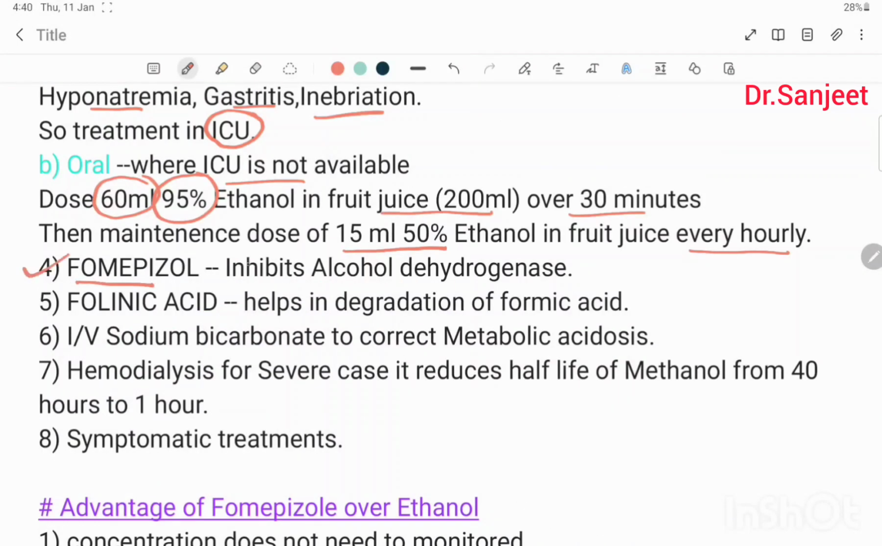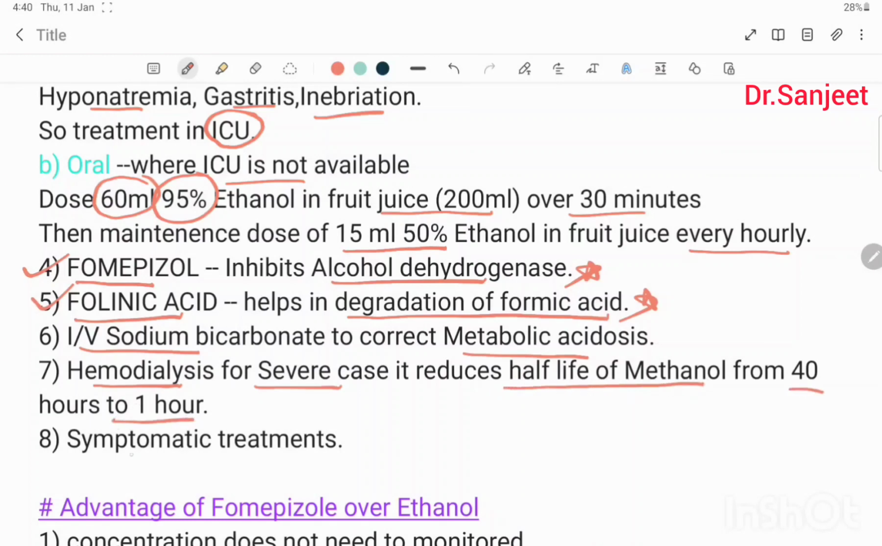Fomepizole inhibits alcohol dehydrogenase. Then folinic acid helps in degradation of formic acid. Then IV sodium bicarbonate to correct metabolic acidosis. Then hemodialysis for severe cases, it reduces half-life of the methanol from 40 hours to 1 hour. Then symptomatic treatment.